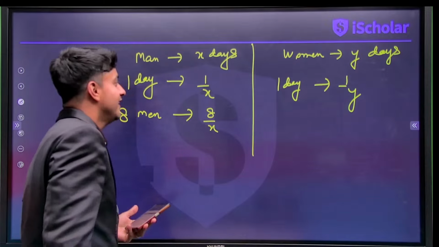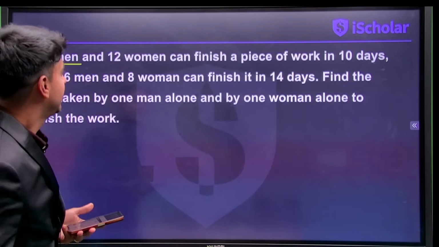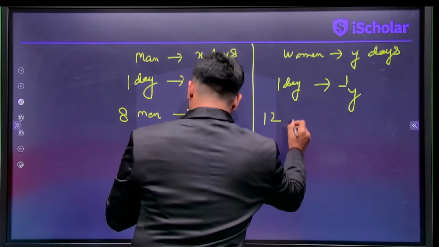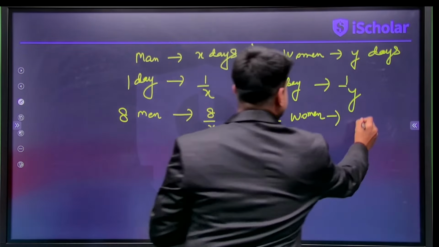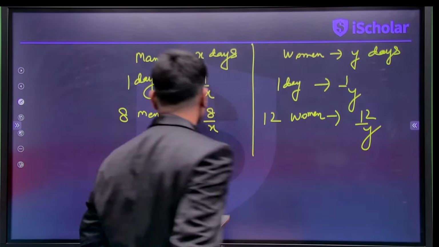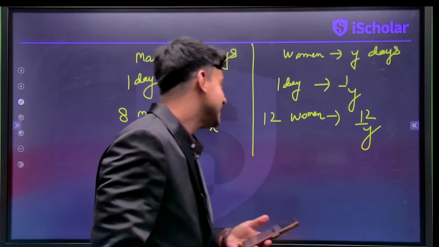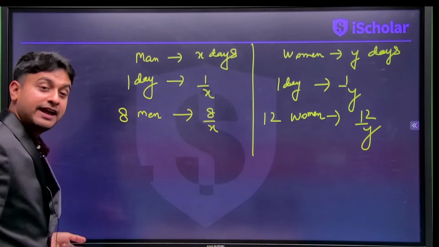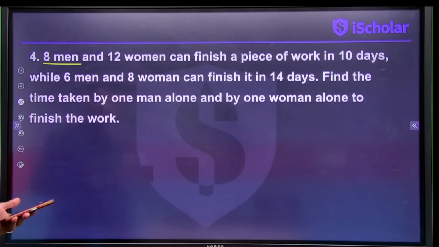In one day, I will complete 1 by y, right? And therefore, 12 women can complete the work by how many? 12 by y. Right or not, everybody? Yes. Okay, so that's very interesting. So we'll get 8 by x and 12 by y. Right or not? So how much will we get?